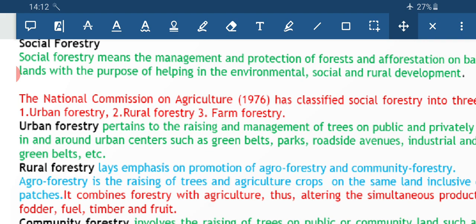Now, what is agroforestry? Agroforestry means when agriculture is combined with forestry activities. What does this indicate? Suppose there is a plot of agriculture and surrounding that it is being cultivated with trees. So, we are doing the part of agriculture and simultaneously we are doing the part of forestry. We are getting the timber, the fodder, the fruits from the trees, and simultaneously the cultivable lands are giving us the crops. So, when the combination of forest and agriculture is there, that is termed as agroforestry.